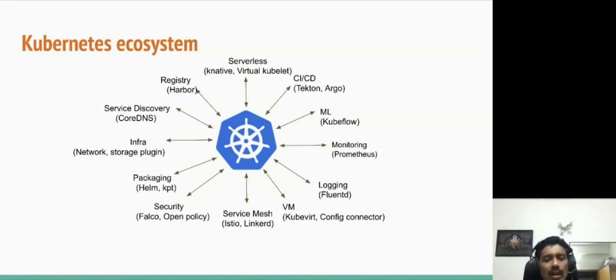So here, if you look at it from a Kubernetes perspective, Kubernetes really does very well what it is supposed to do as an orchestration system. Now, if you look at how the ecosystem is evolving, there are a lot of things around Kubernetes. If you look at CNCF as an umbrella for cloud native projects, there are so many projects, around 40 to 45 currently in CNCF.